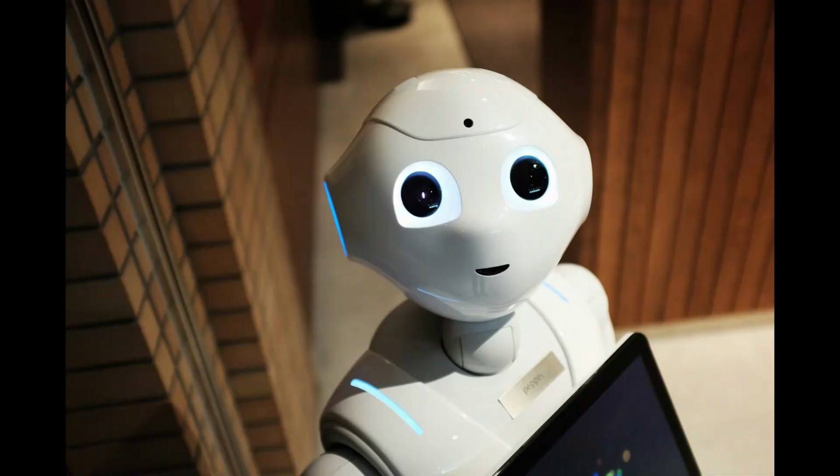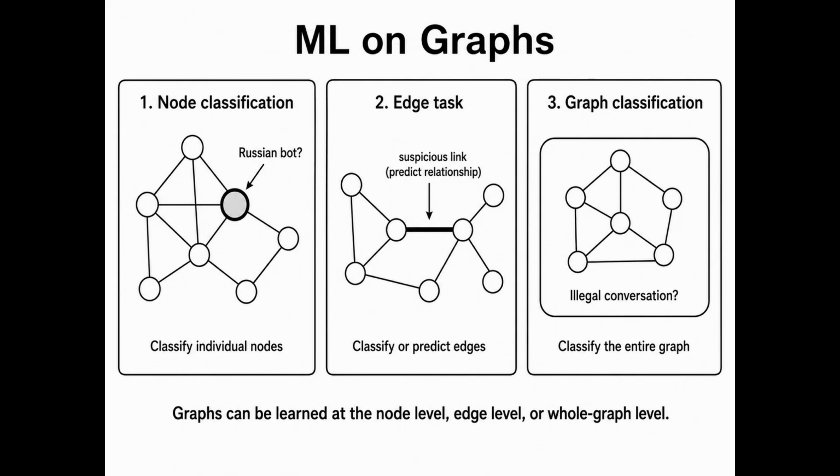So how does this link to ML? Well, ML techniques can be used on nodes, edges, or even entire graphs. For example, in a social media network, identifying Russian bots would be a node classification task, while detecting illegal conversations would be a graph classification task.